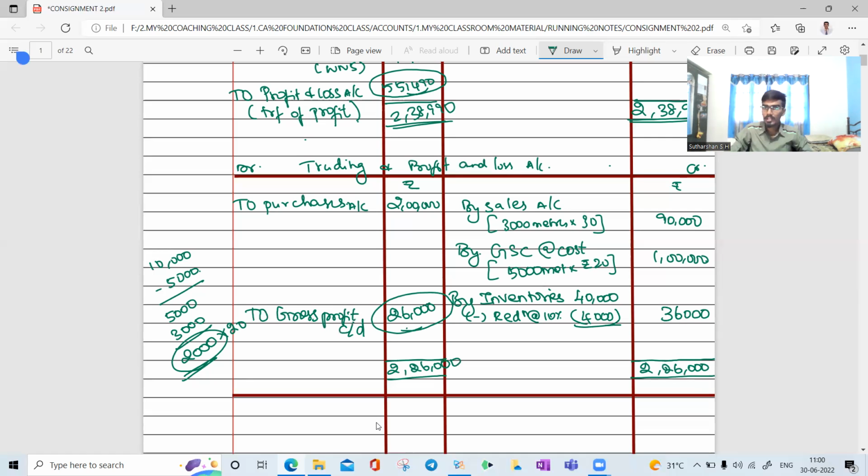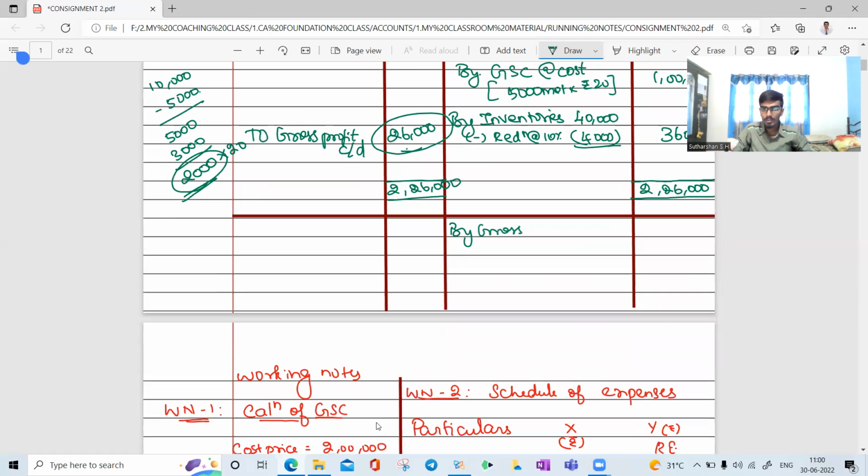Carry down. You should enjoy and study a topic. Then this is the P&L account. We should bring forward by gross profit brought down. Gross profit brought down is how much? 26,000. We have the selling expense, right? To expenses and commission of the expense, that is 3,000.